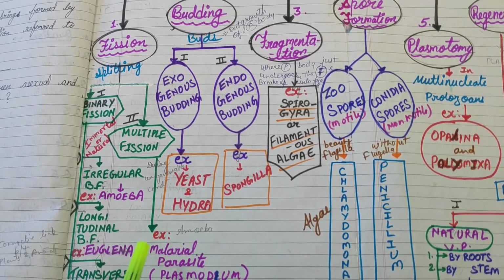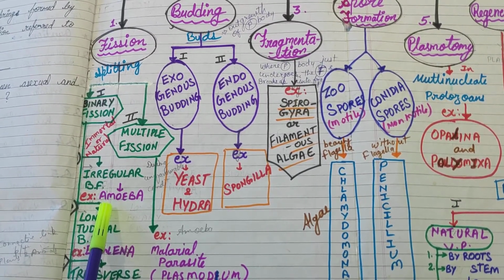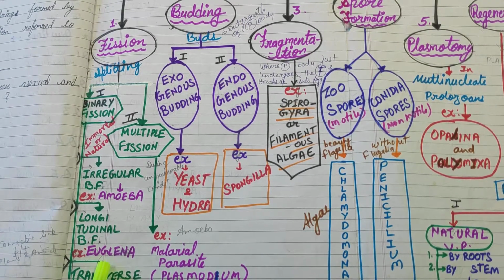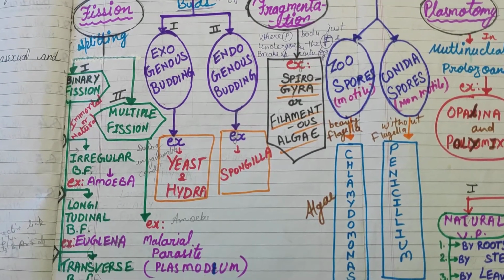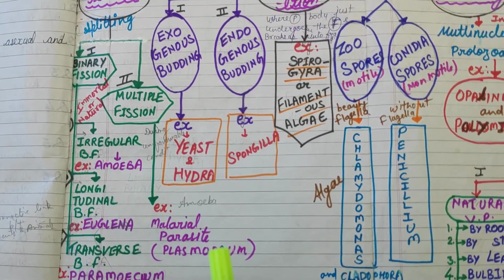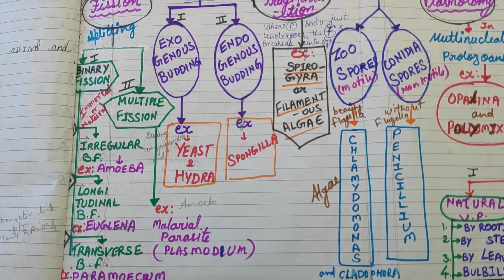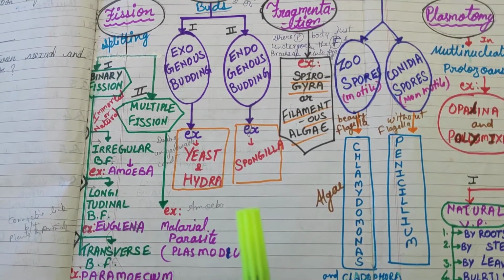Irregular binary fission is present in the amoeba. Longitudinal binary fission is present in the euglena. These are the examples. And transverse binary fission is present in the paramecium. Now the second one is multiple fission.